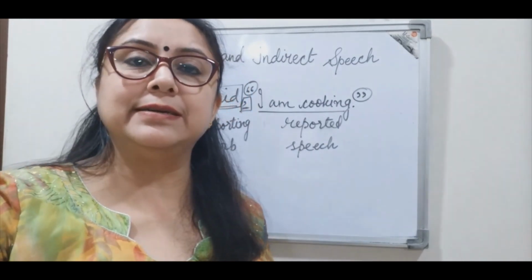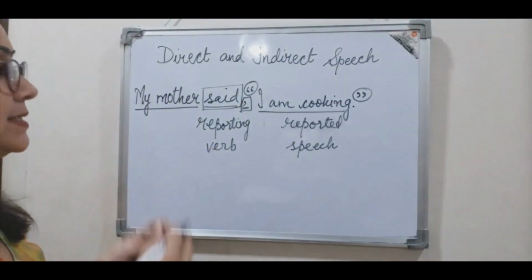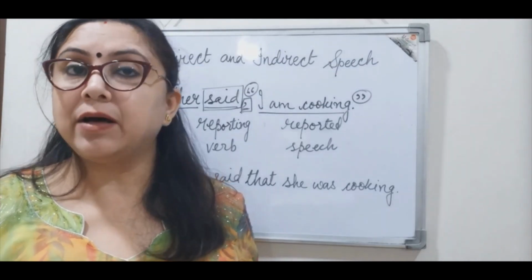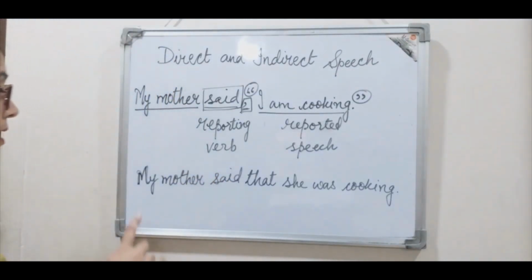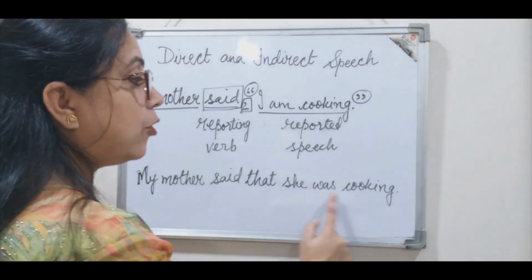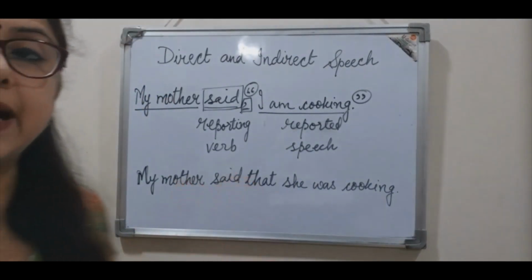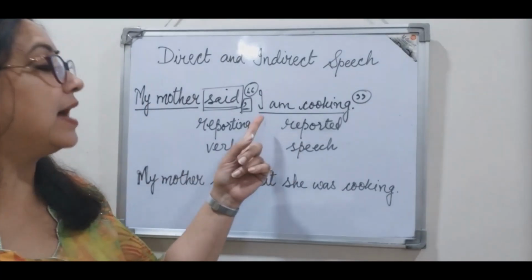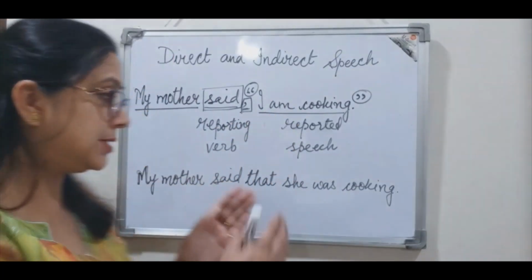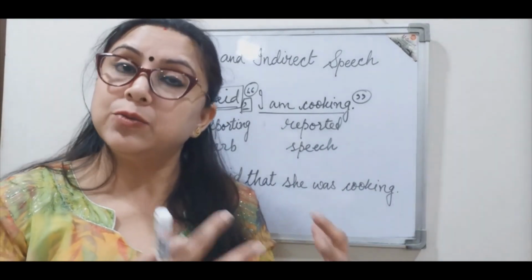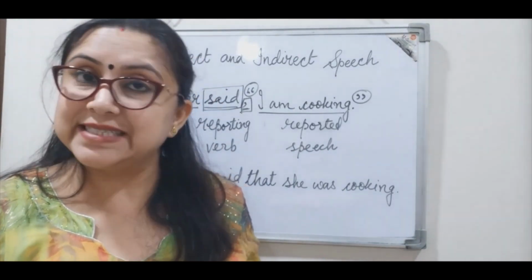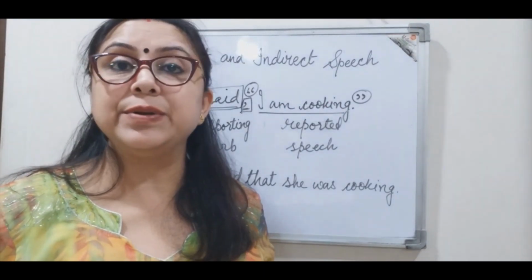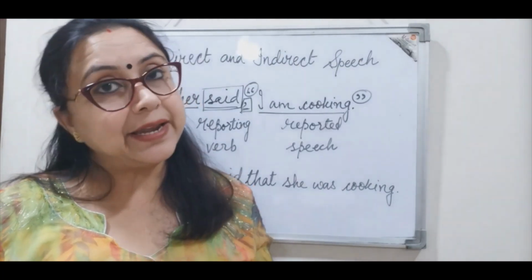Now, proceeding further, let us take a look at the same sentence in indirect form of narration. The same sentence in indirect speech is, my mother said that she was cooking. Here in indirect speech, we have not used the exact words of the speaker as we have used in direct speech. Here, this is the gist of the words which have been said by the speaker, right? So, what are the basic differences we find between sentences in direct speech and in indirect speech?